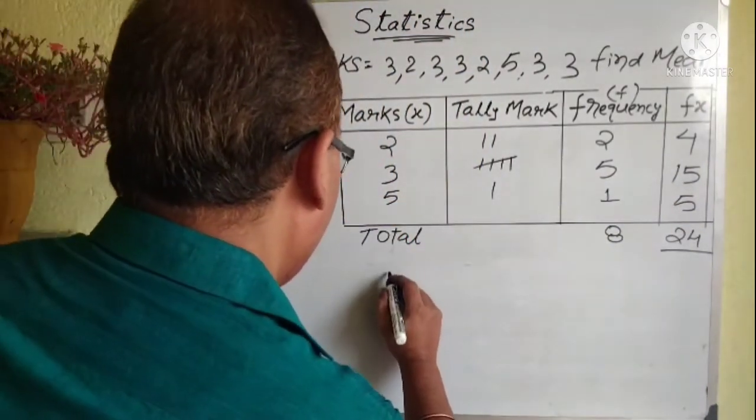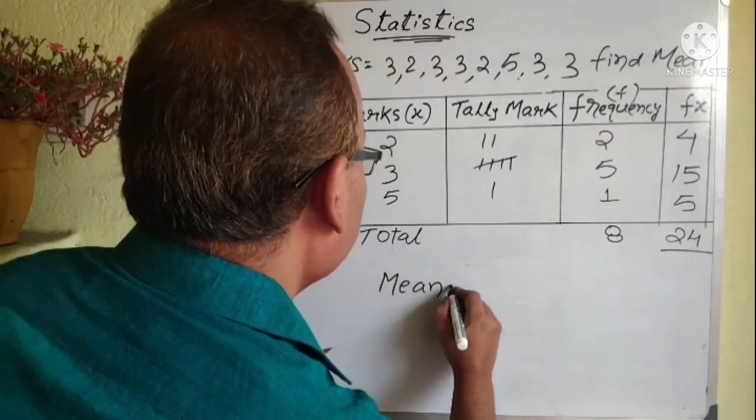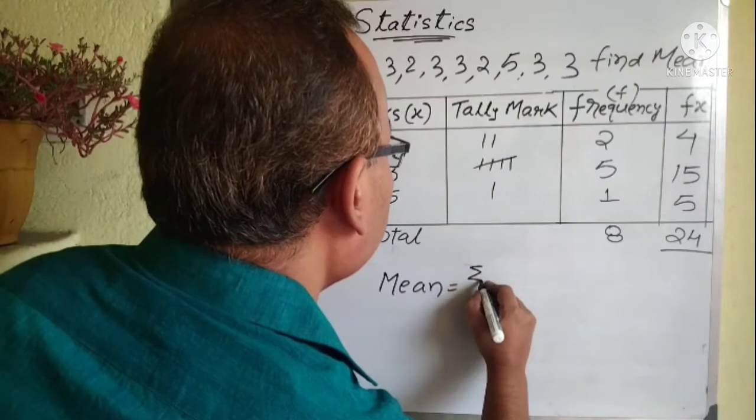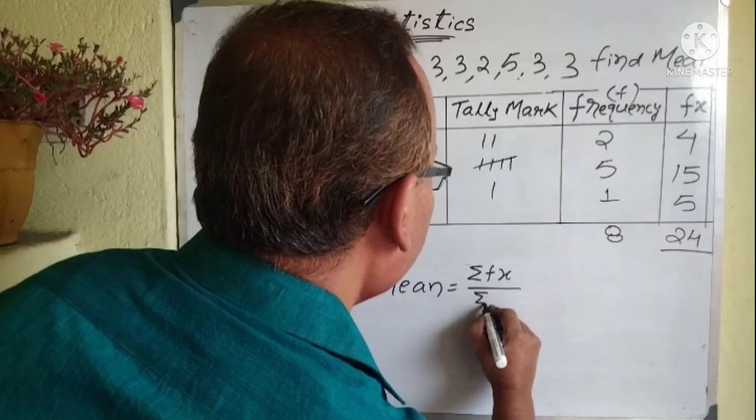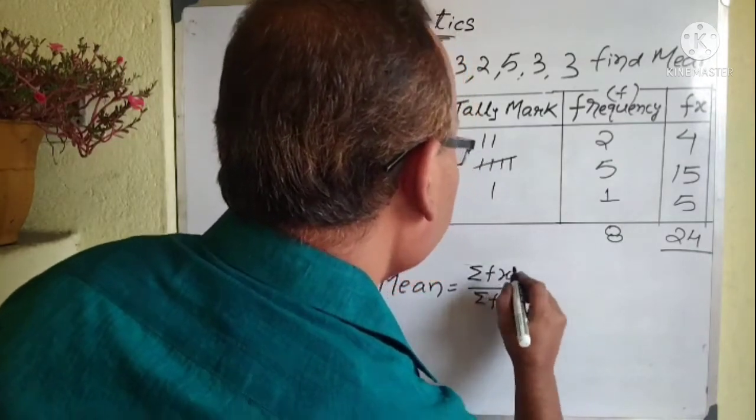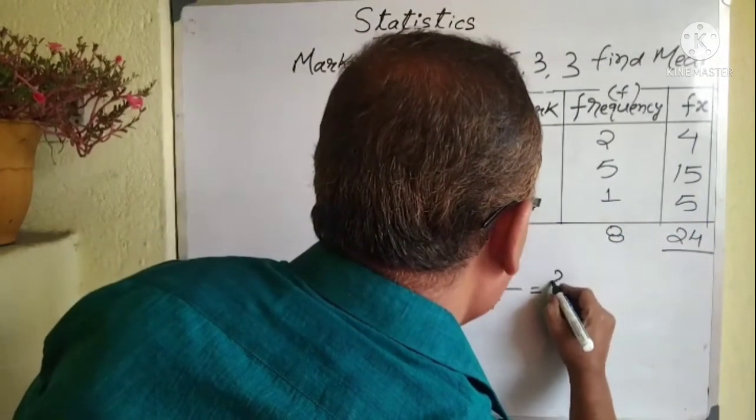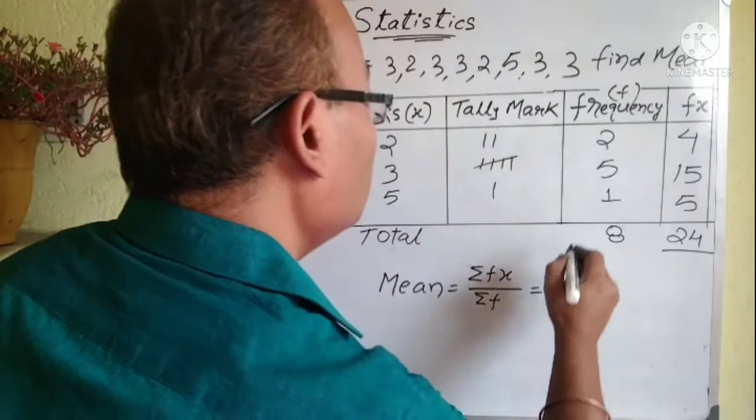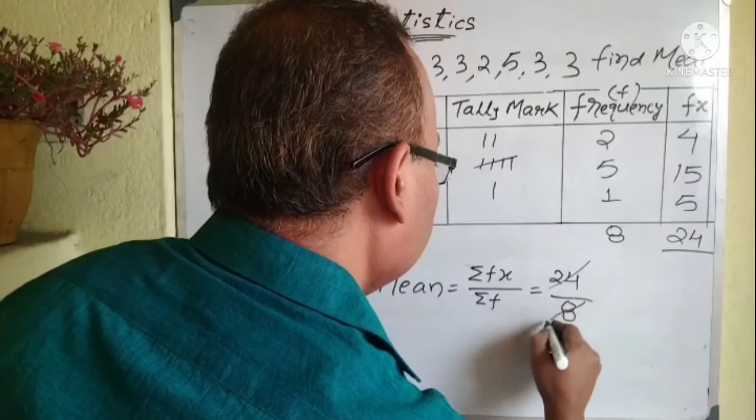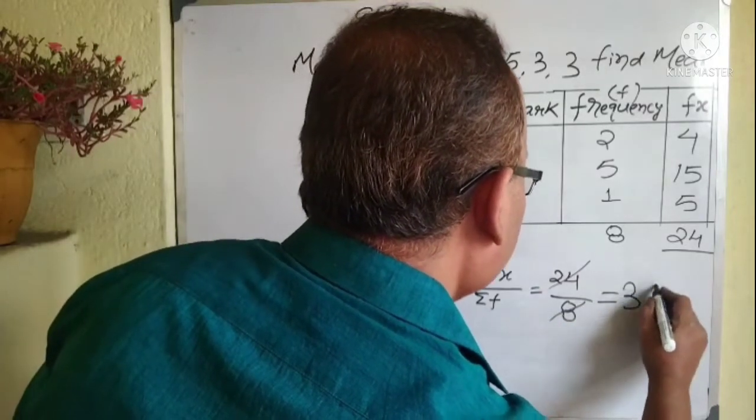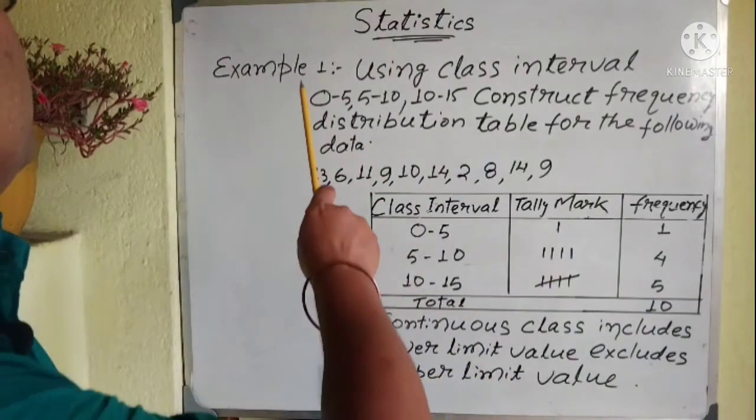Now, how will we find out the mean? So mean is equal to summation f into x by summation f. Summation means total. So what is the total of fx? This is 24. And what is the total of f, frequency? This is 8. So it gets cancelled. So your answer will be 3. Is it clear to all of you? Okay. Now take another example.